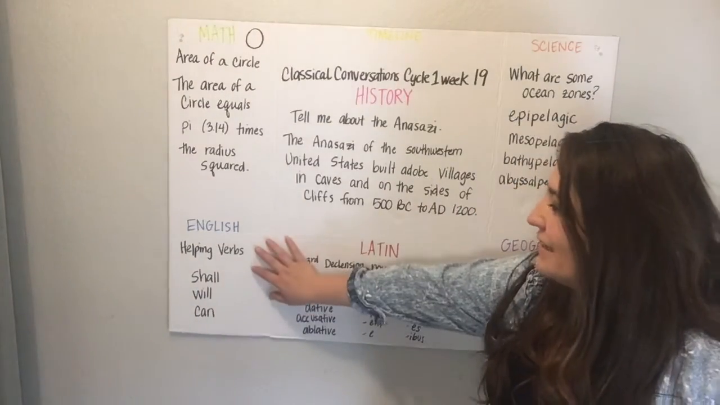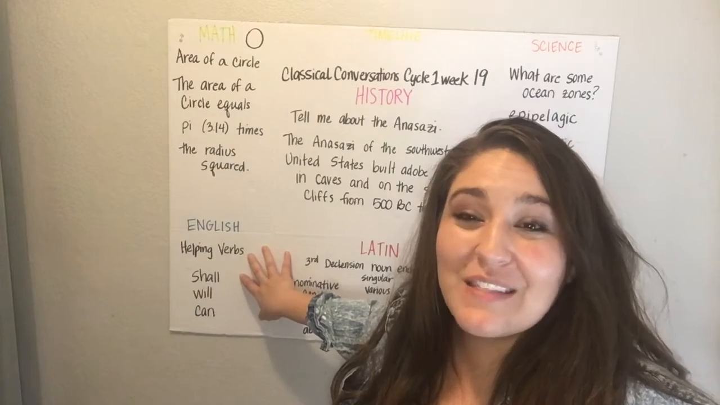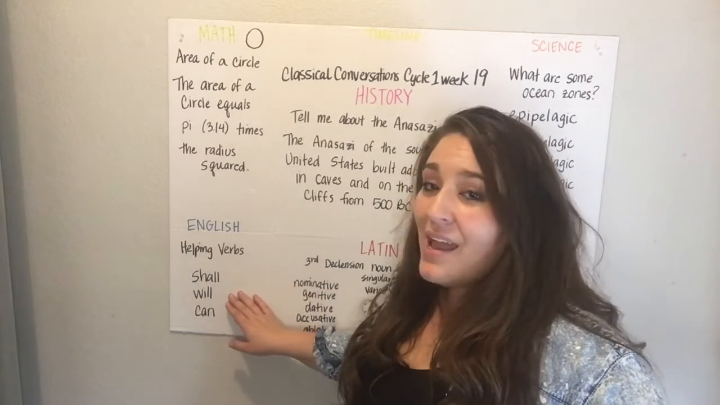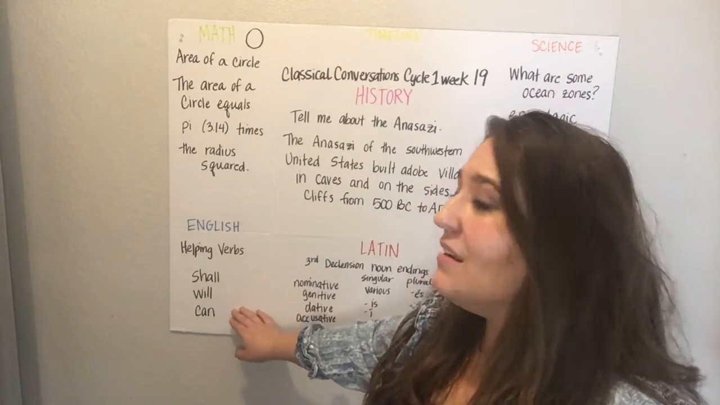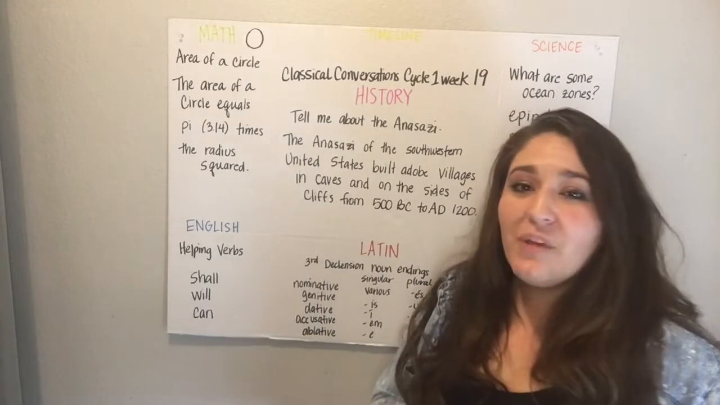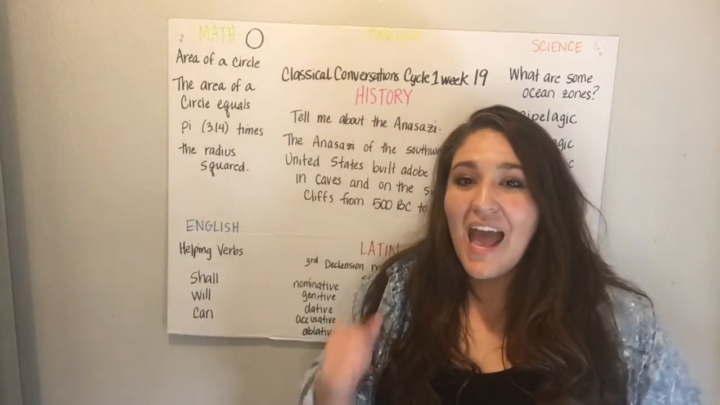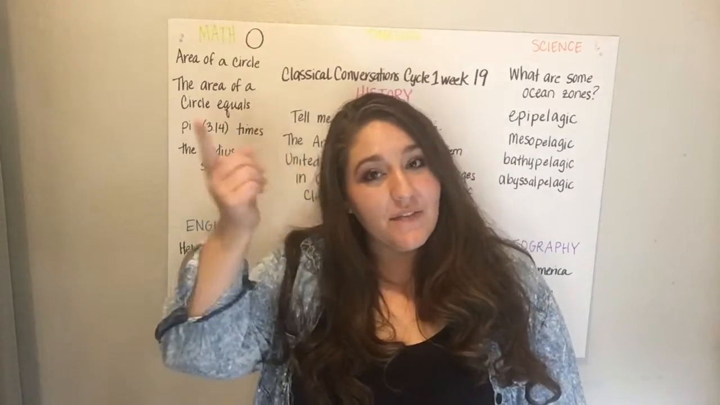We're going to move on to English. We had our helping verbs, and we've been learning our helping verbs with this old man, and we're at the very end. Shall, will, can. And if we put the whole thing together, it should go: helping verbs help another verb assert action, being, or existence. Helping verbs make lots of sense.